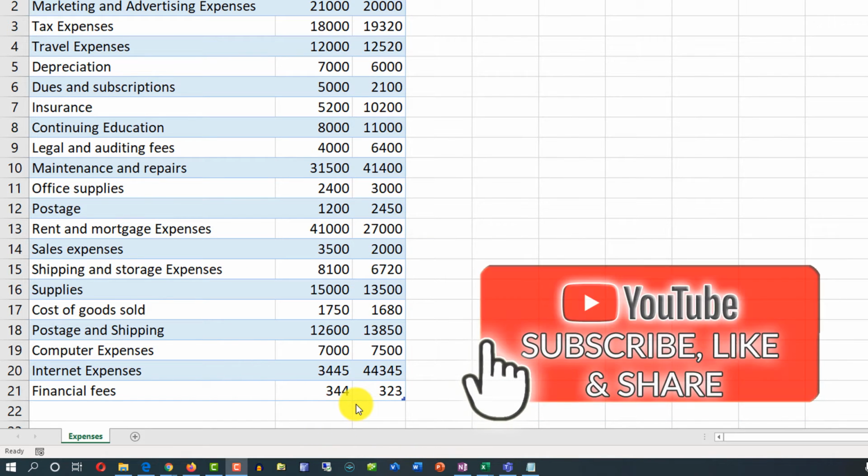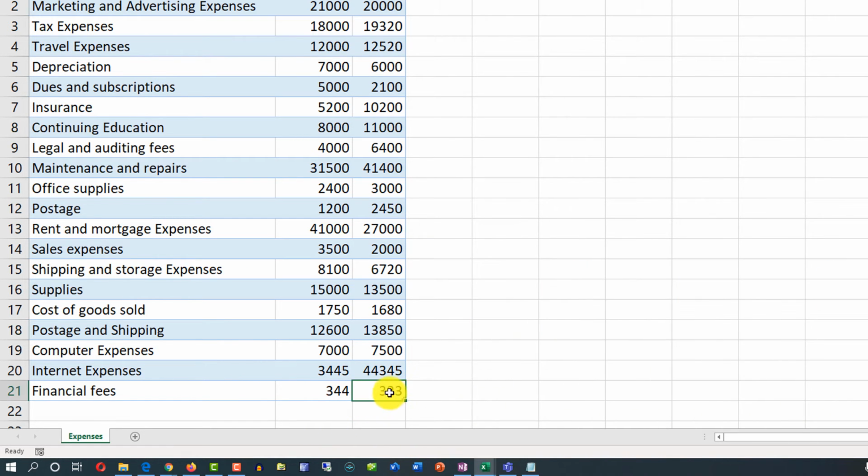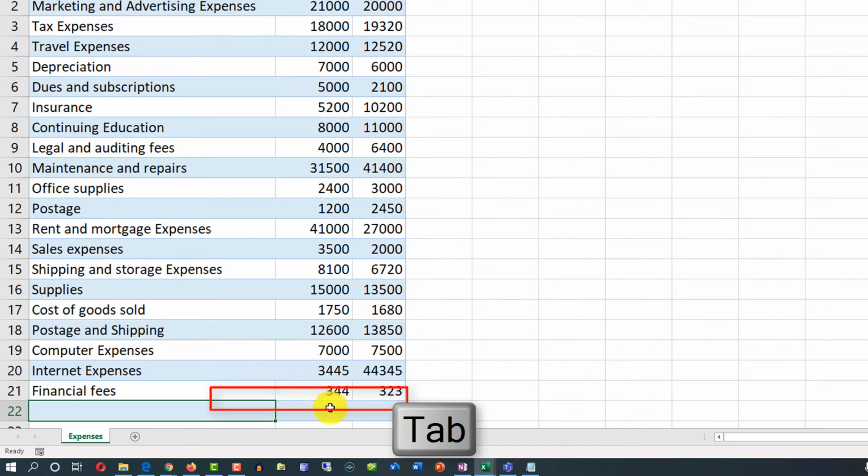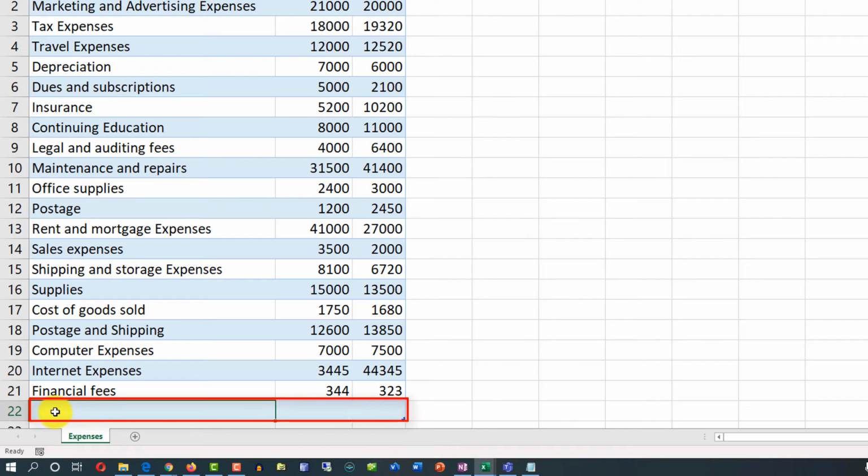Another way to insert new data into an Excel table is when you are at the last cell of the table, just click the Tab button. And as you can see, it just adds a new row, and you can just start typing.